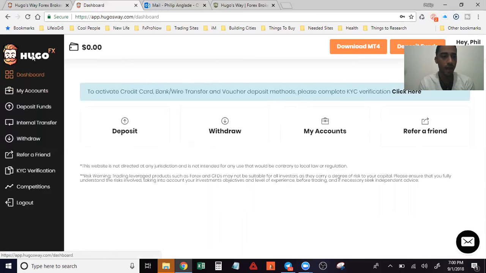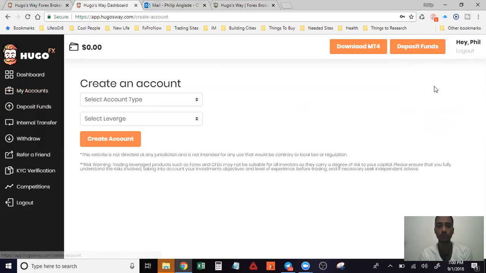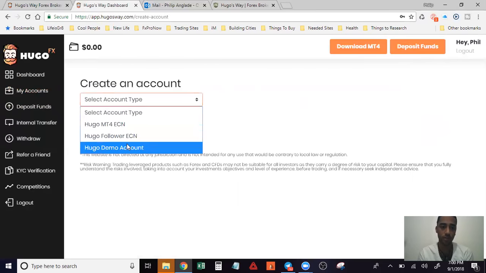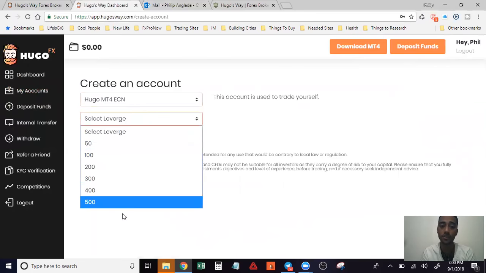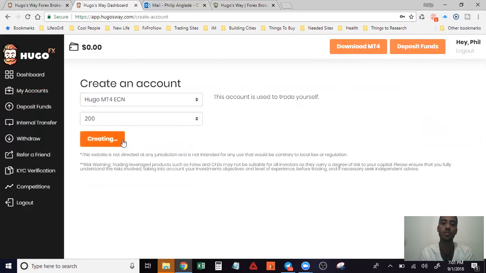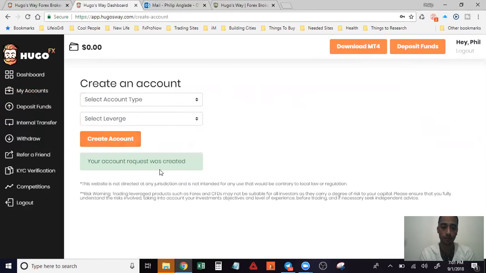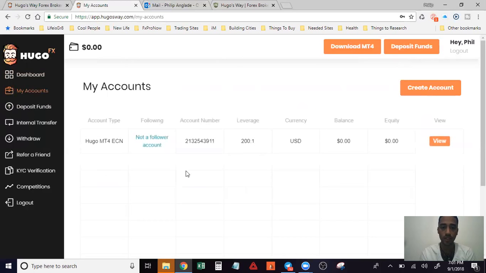So you have the dashboard. The first thing that you want to do is go to My Accounts. And you want to click on this button right here that says Create Account, right? There are different accounts that you can create. If you want to do a demo account, you can do that. But if you really want to start getting into the market right now, click where it says MT4 ECN, right? Select your leverage. Now, like I said, if you're a brand new trader, I would suggest going a little bit below, let's say around 200. And then from there, you click on where it says Create Account, and then it'll actually create your account, right?